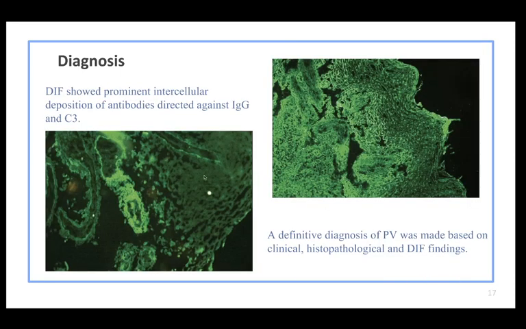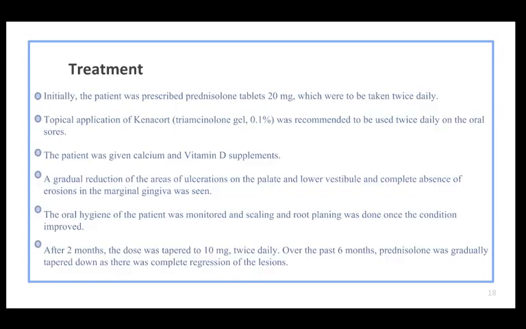Direct immunofluorescence showed prominent intercellular deposition of antibodies directed against IgG and C3. As we can see in this figure, immunoglobulin G deposited in the intercellular regions of the keratinocytes of the epithelium. And in this figure, C3 deposited in the areas of autoantibodies in the epithelium. A definitive diagnosis of Pemphigus vulgaris was made based on clinical, histopathological, and direct immunofluorescence findings.